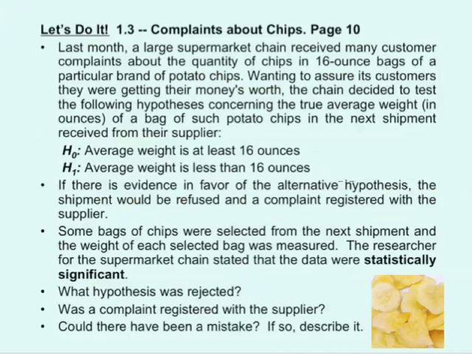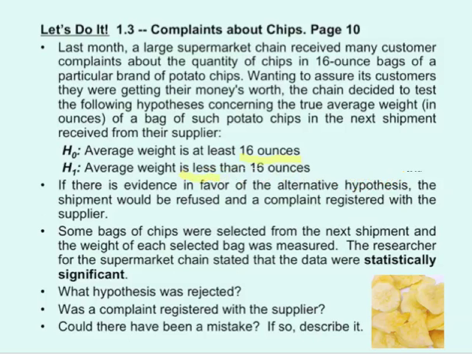Wanting to assure its customers they were getting their money's worth, the chain decided to test the following hypotheses concerning the true average weight in ounces of a bag of potato chips in the next shipment received from their supplier. The null is that the average weight is at least 16 ounces. In other words, you're getting your money's worth, your 16 ounces in your bag of chips. The alternate, which is what the researchers believe based upon the complaints, is that the weight is less than 16 ounces.